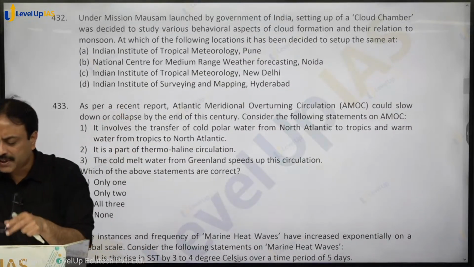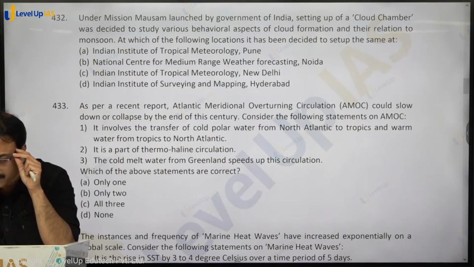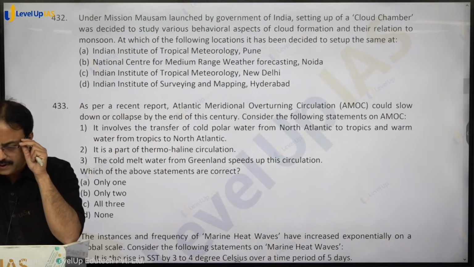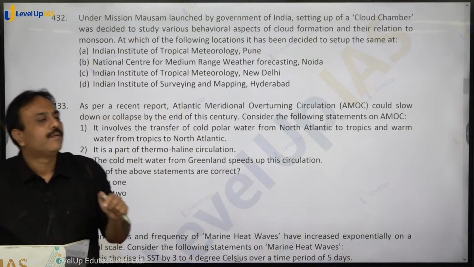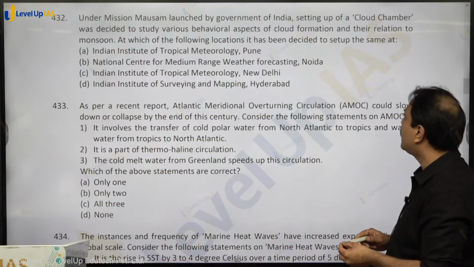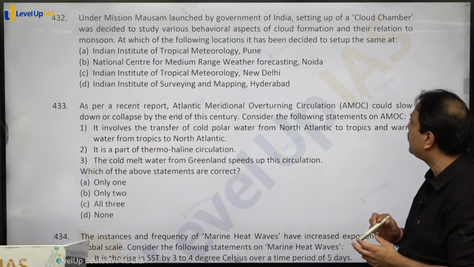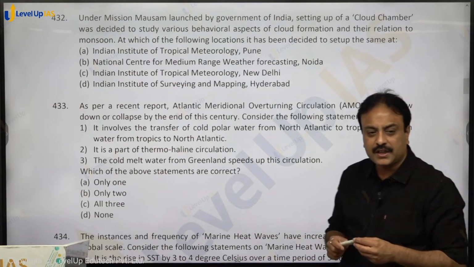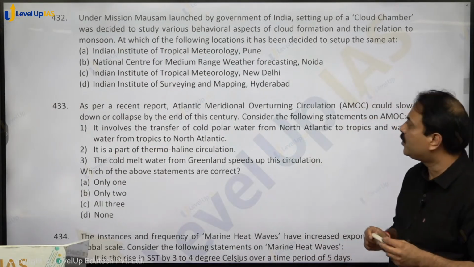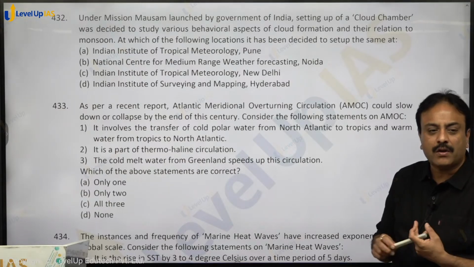Next is under Mission मौसम. Yes Suraj, correct. Under Mission मौसम launched by the government of India, setting up of a cloud chamber was decided to study various behavioral aspects of cloud formation and their relation to monsoon. कहाँ पर establish हुआ? Indian Institute of Tropical Meteorology, Pune.